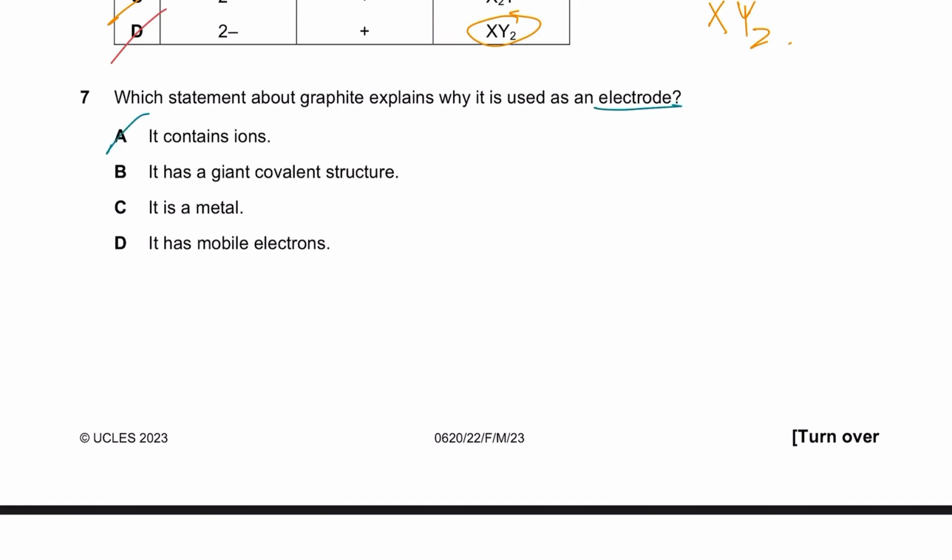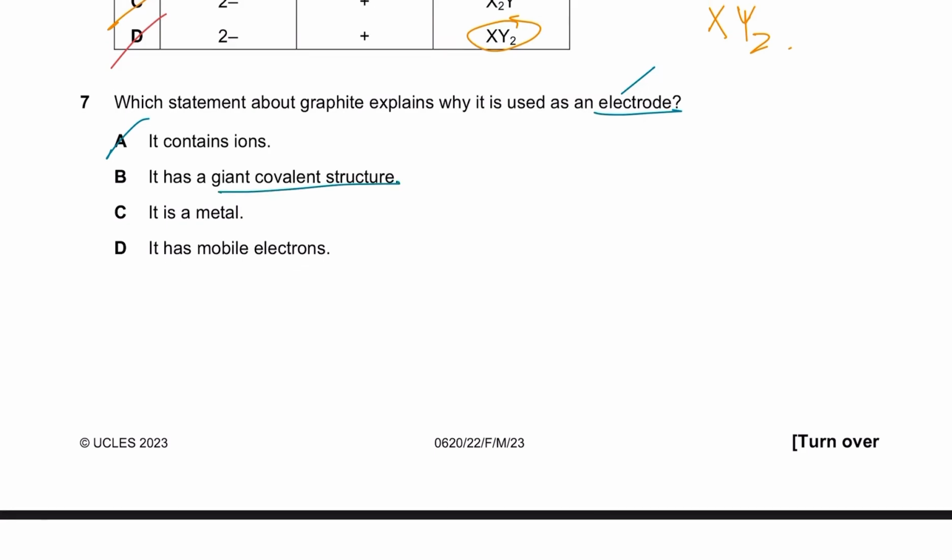The reason why it's used as an electrode is because, what are electrodes? Electrodes are solid substances which conduct electricity. And how do solid substances conduct electricity? Due to delocalized electrons, free moving electrons, or mobile electrons. Now, it has a giant covalent structure. It does have a giant covalent structure, but that does not explain why it's used as an electrode. So B is wrong.